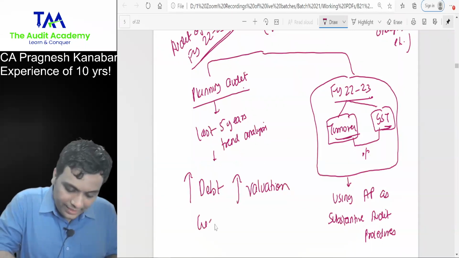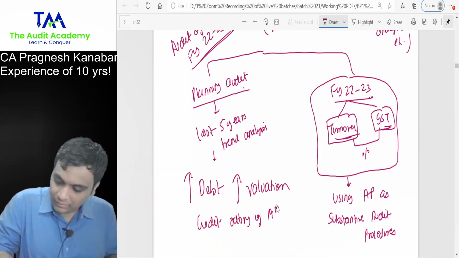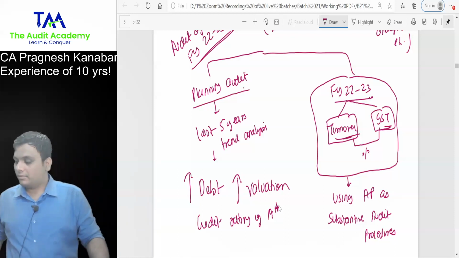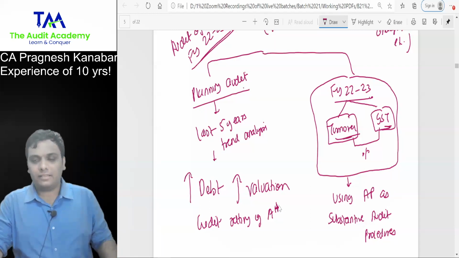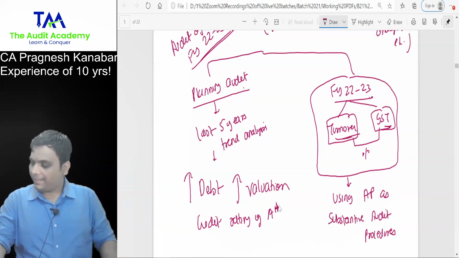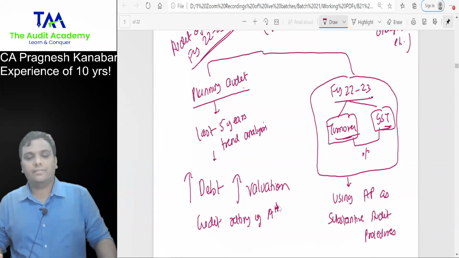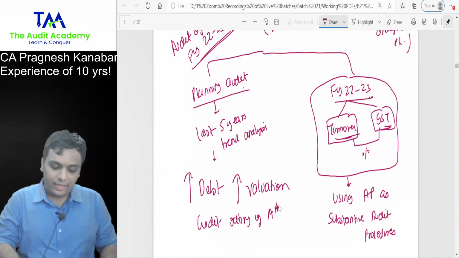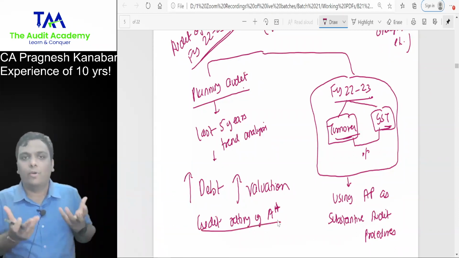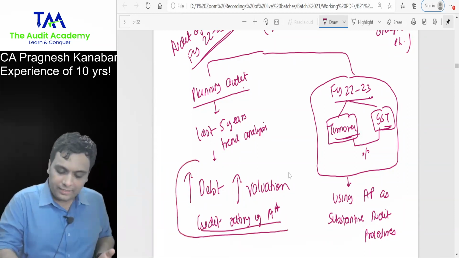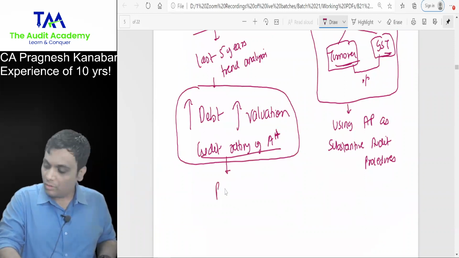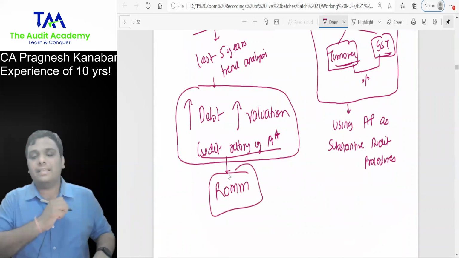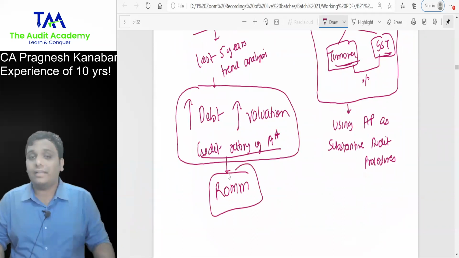And the company is getting a credit rating of A+. Last 5 years trend analysis, the debt is increasing, the valuation is increasing, and the company is also getting a credit rating of A++. What is this? Can I say something is going wrong over here? Yes or no, sir? Yes, sir. Okay, Onkar. Can I say something is going wrong over here? Yes, sir.